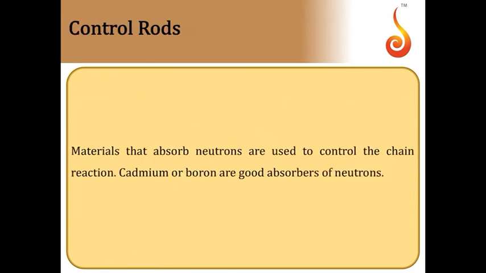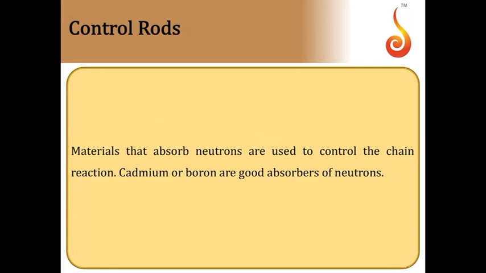Then coming to control rods. In order to carry out a controlled chain reaction, the neutron population should be under control, so that it just sustains the chain reaction. That means one fission should lead to only one more fission. If it causes 2, then the neutron number increases exponentially and it will cause an explosive reaction.